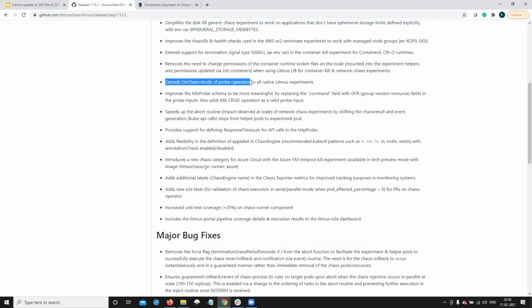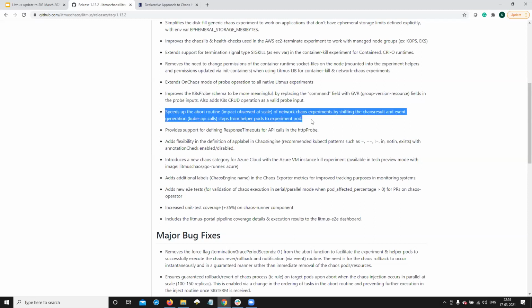We also extended the on-chaos mode of probe operation to all the native Litmus experiments. It used to support the continuous, EOT, SOT and edge modes. Now it also supports on-chaos mode. So in case you want to verify some negative logic during your experiment runs, you can use on-chaos mode. We've also improved the probe schema for K8s probes. It is basically more of a restructuring of the schema more than anything else, to make it more meaningful.